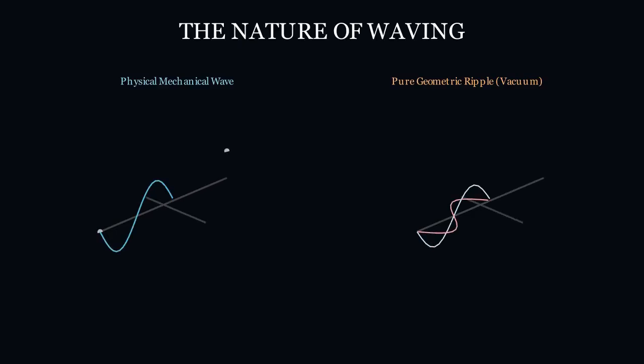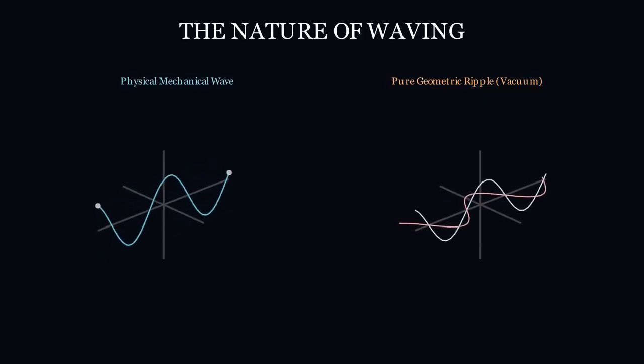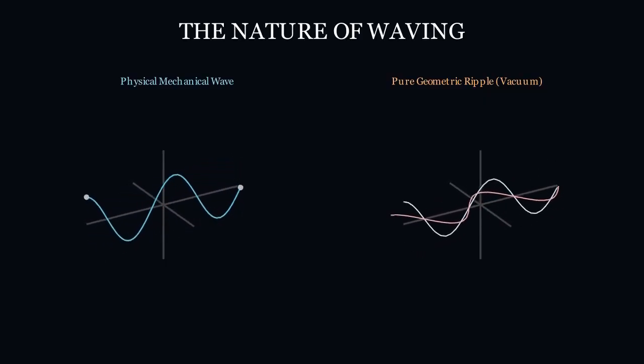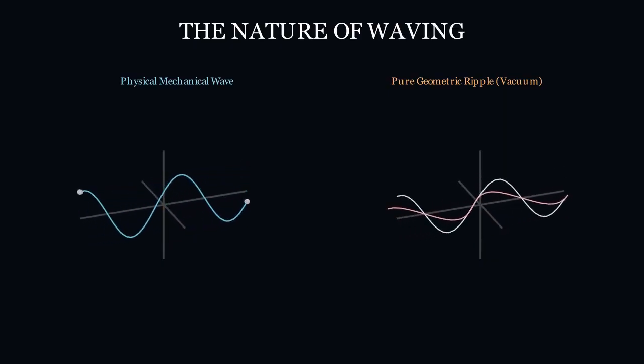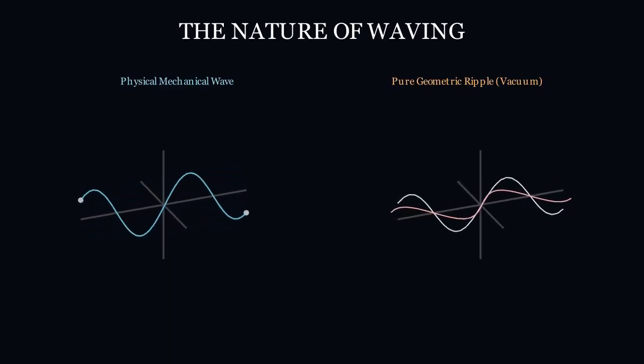If you wiggle a string, a wave travels down its length. If you drop a stone in water, ripples expand across the surface. In both cases, physical matter is moving up and down. But light travels through the absolute vacuum of deep space, where there is no matter to wiggle. What exactly is waving when a beam of light travels across the universe?